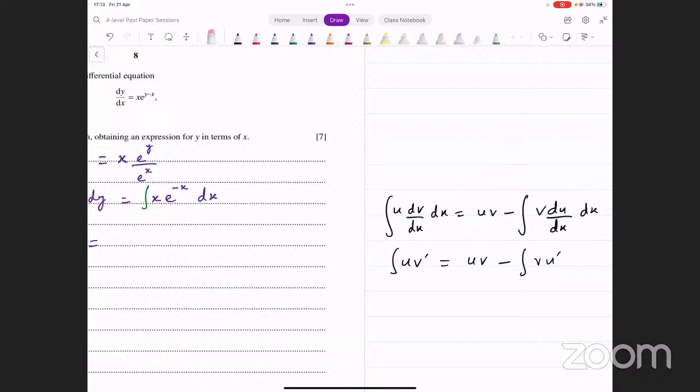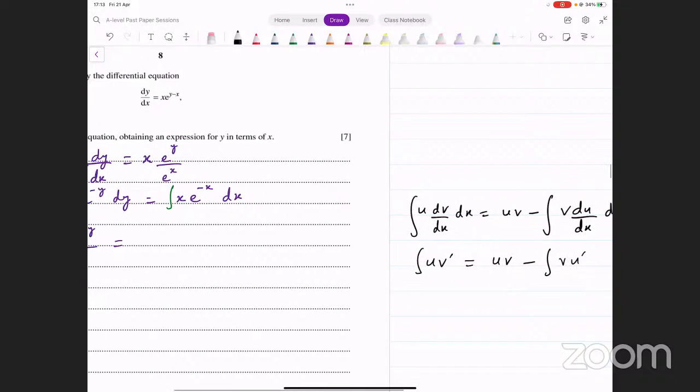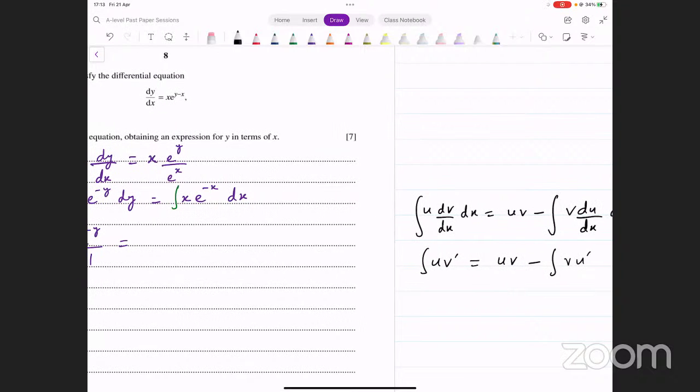ठीक है, सबसे पहला काम आपको क्या करना होता है, आपको फिगर आउट करना होता है आपको क्या चीज x लेनी है और क्या चीज u लेनी है और क्या चीज dv over dx लेनी है. For that you can use this rule ILATE. Whatever is on the left side is going to be u, whatever is on the right side is going to be dv over dx. Now let's see which two functions we have here. We have an algebraic function, which is x, and the other function that we have is exponential function.